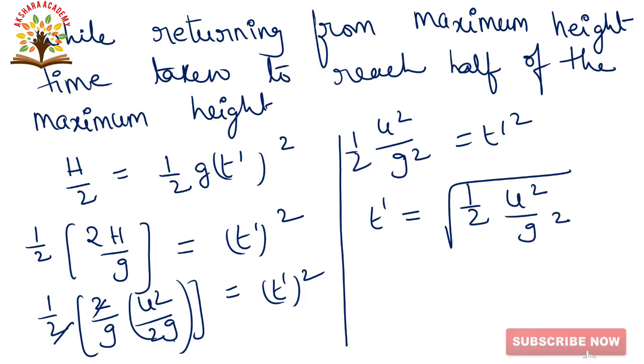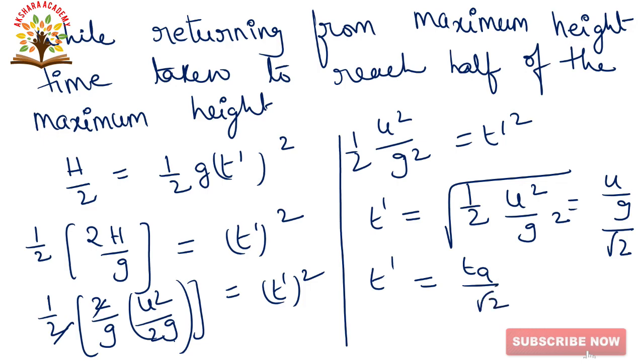This can be written as u by g by root 2. U square by g square is nothing but u by g by root 2. So t dash is equal to u by g by root 2, that is, Ta by root 2.